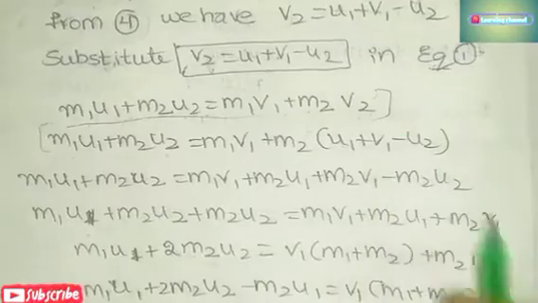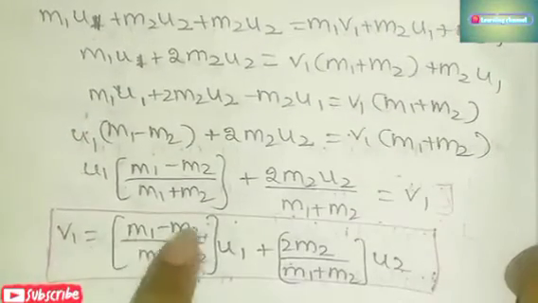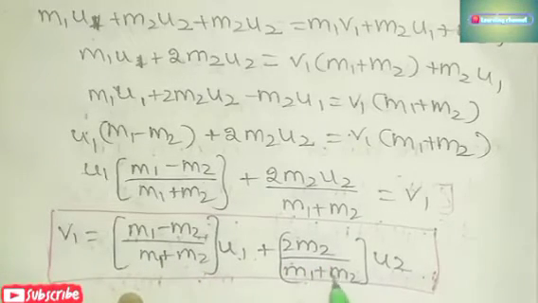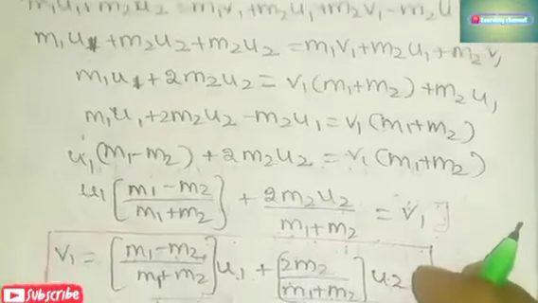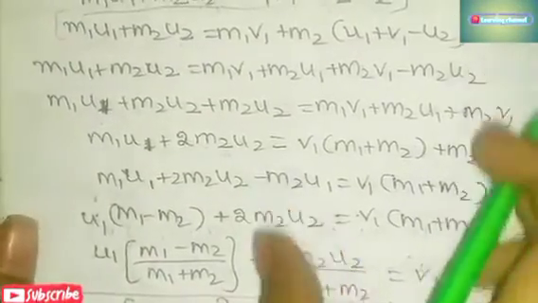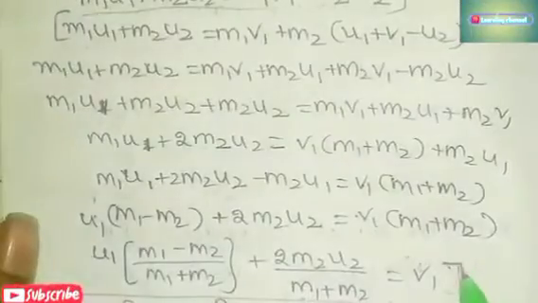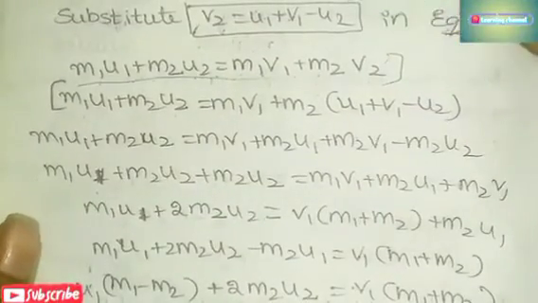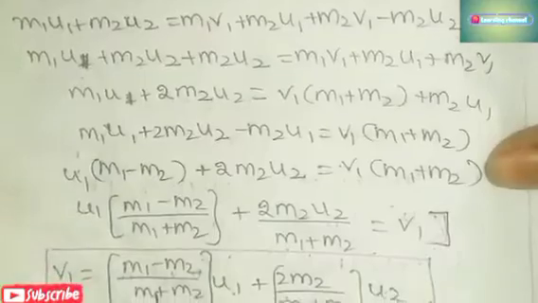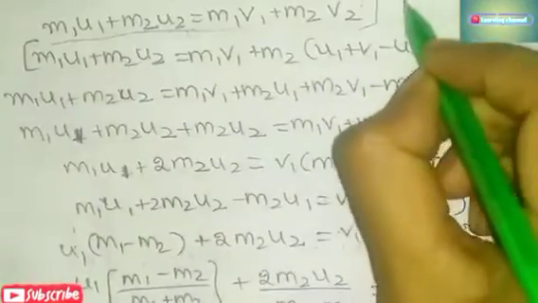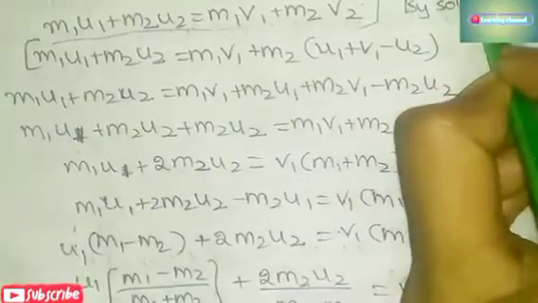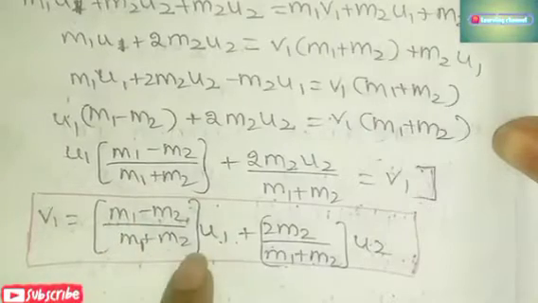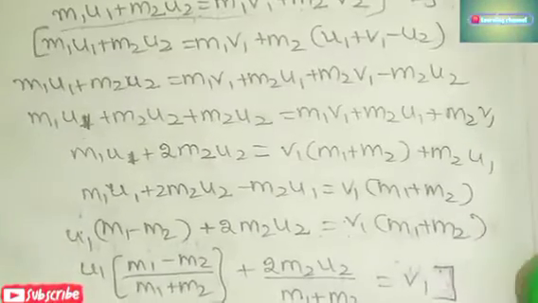Just you can write this, and you can write the value of v1 is equal to (m1 minus m2) by (m1 plus m2) into u1 plus 2m2 by (m1 plus m2) into u2 directly. But if you want the calculation part, you can also write this here. But from the examination point of view, just substitute v2 equal to u1 plus v1 minus u2 in equation number 1, and directly you can write the v1 value by solving. Up to here you have to write, and then write v1 is equal to (m1 minus m2) by (m1 plus m2) u1. But if you want the calculation part, let us see it.